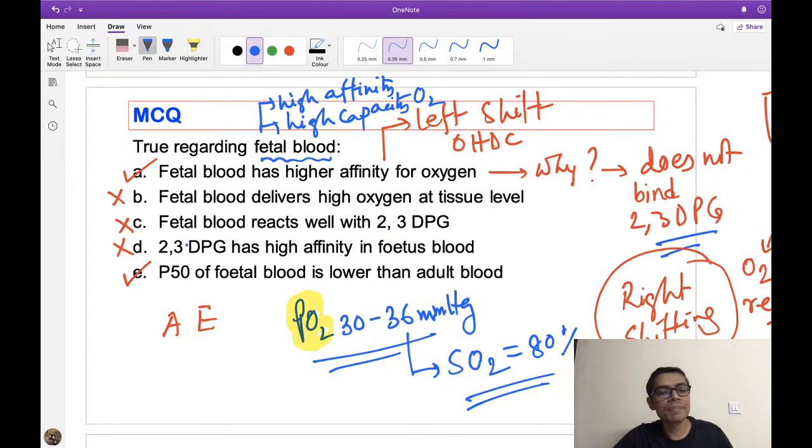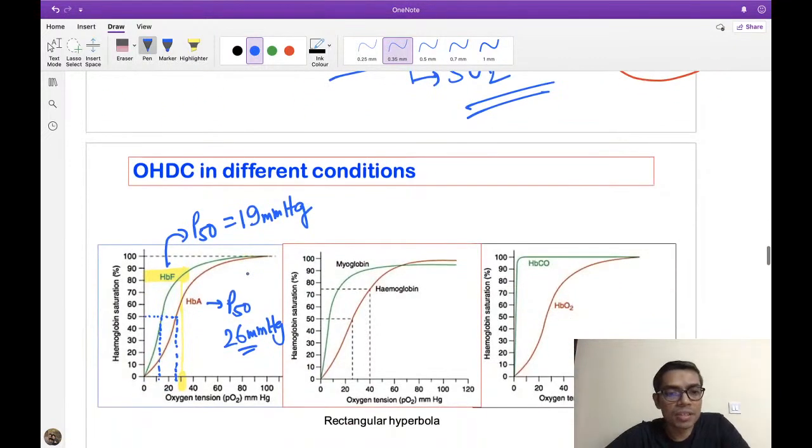So this is all about the MCQ here. Got it, everybody? Okay, I hope everybody got this thing. Just let me know whether you understood this or not.